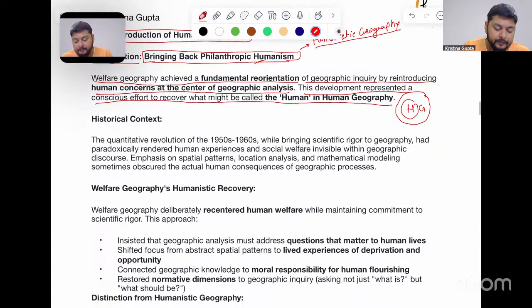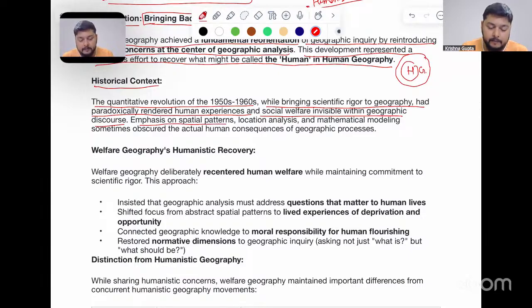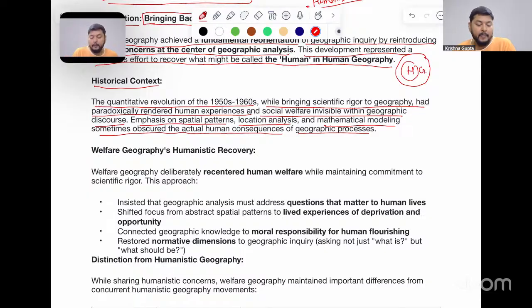So this was done. Historical context: if we look at the quantitative revolution of the 1950s and 1960s, while bringing scientific rigor to geography, it had paradoxically rendered human experiences and social welfare invisible within geographic discourse. Here, the emphasis on spatial patterns, locational analysis, and mathematical modeling sometimes obscured the actual human consequences of geographic processes. So this was seen as an important historical context of the quantitative revolution, ignoring the human aspect.